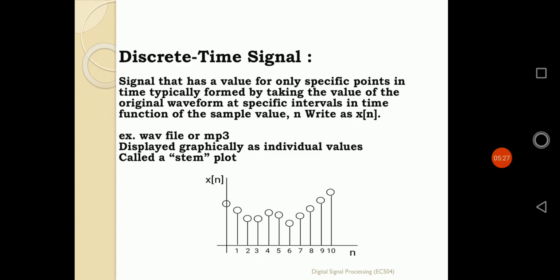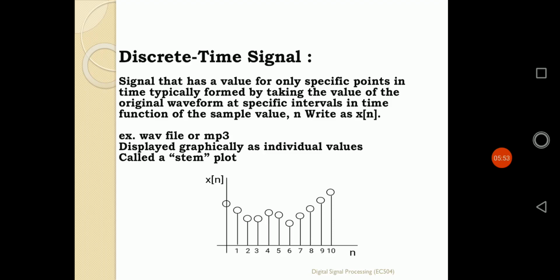Here it is seen that for each and every value of n, the signal is not varied. The signal has some value for only 10 values of time: 1, 2, 3, 4, 5, 6, 7, 8, 9, 10. For only these values of time, the signal has some existence. For other values, suppose 0.5, 2.9, 3.7, 5.01, for these instants of time the signal doesn't have any type of existence.